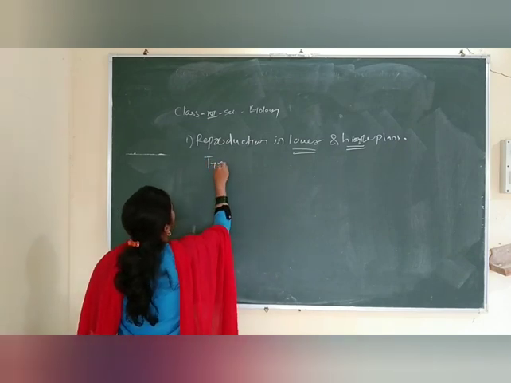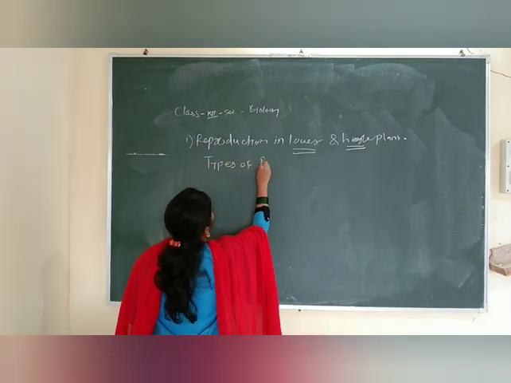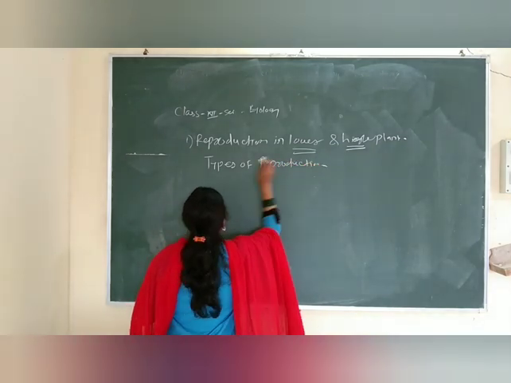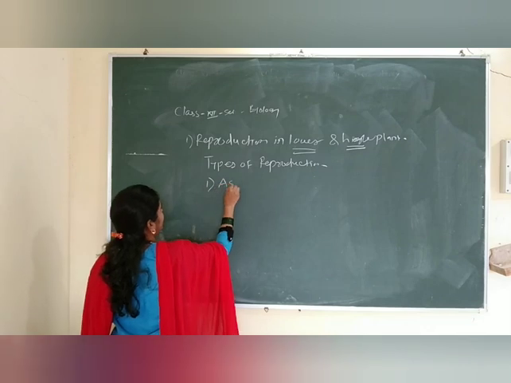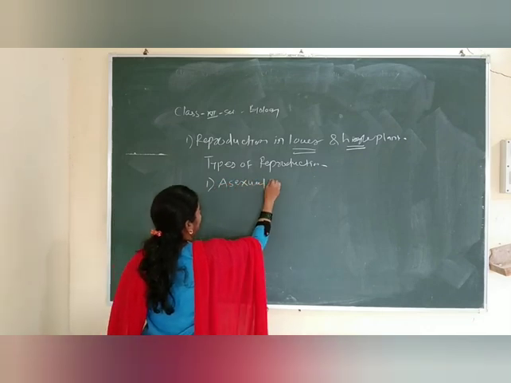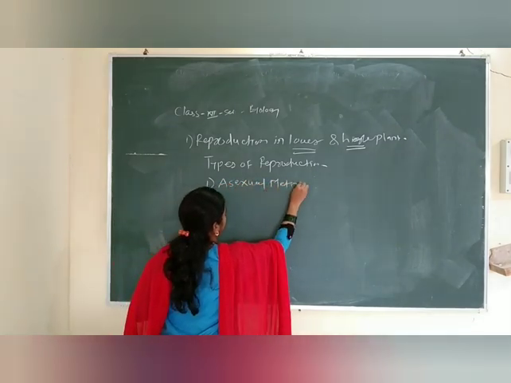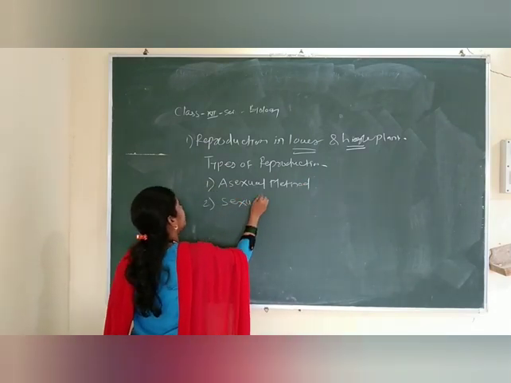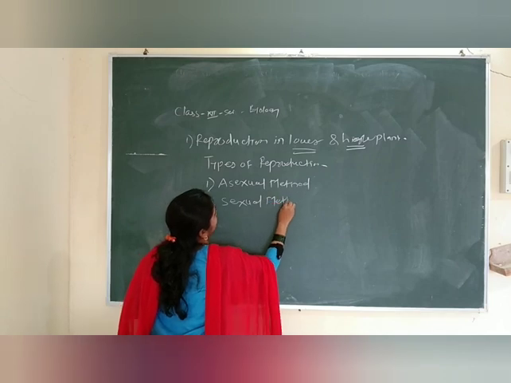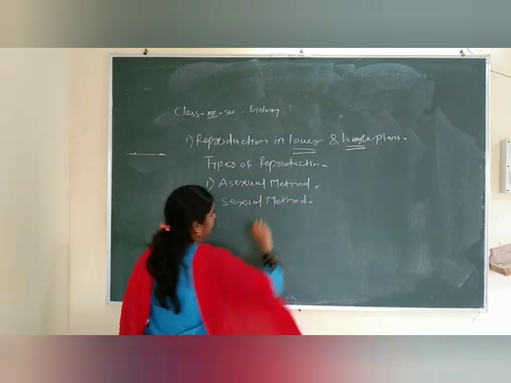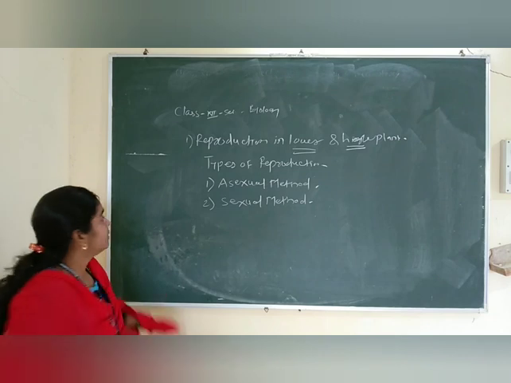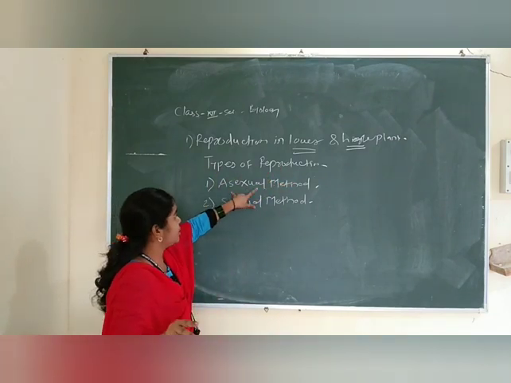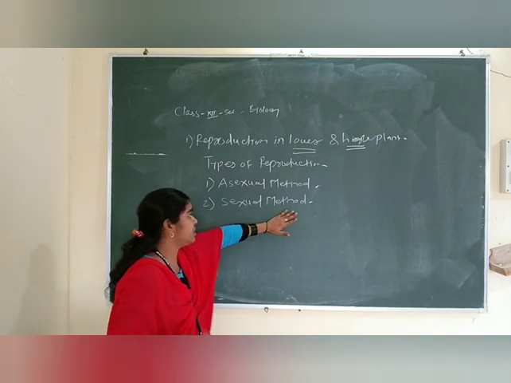Types of reproductions. Write down, friends: the first one is the asexual method and the second one is the sexual method. Listen, look here. The first type of reproduction has two types: one is the asexual method and the second one is the sexual method.